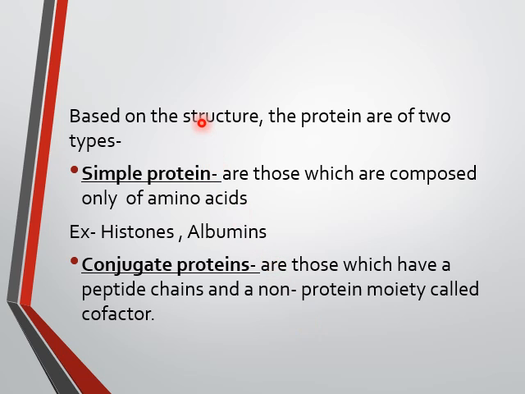Another classification is based upon the structure. The proteins are of two types. Simple proteins are those which are composed of only amino acids, for example histones and albumins, and conjugated or complex proteins are those which have peptide chains and a non-protein moiety called a cofactor. So in these, two particular chemical substances are present, and if only amino acids are present, that is your simple